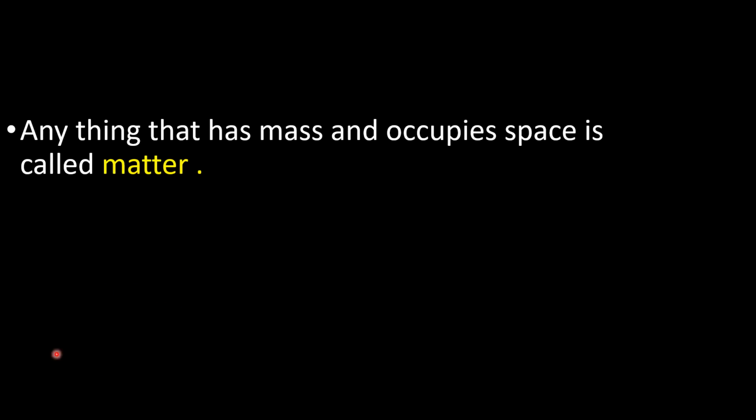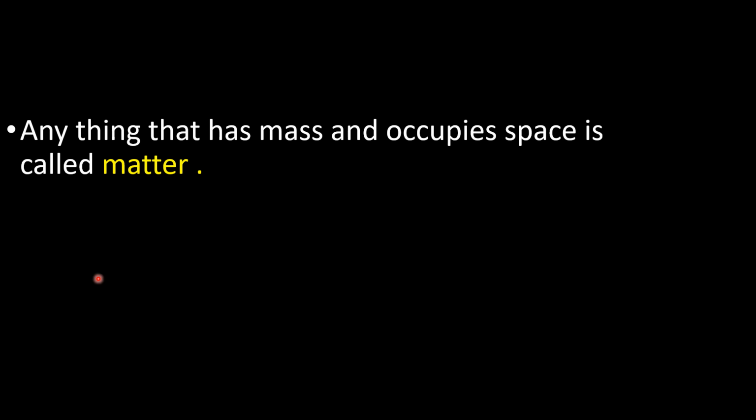So we come to understand a very important definition here. Anything that has mass and occupies space is called matter. So we have seen some examples and we have tried to analyze whether they have mass, whether they occupy space.